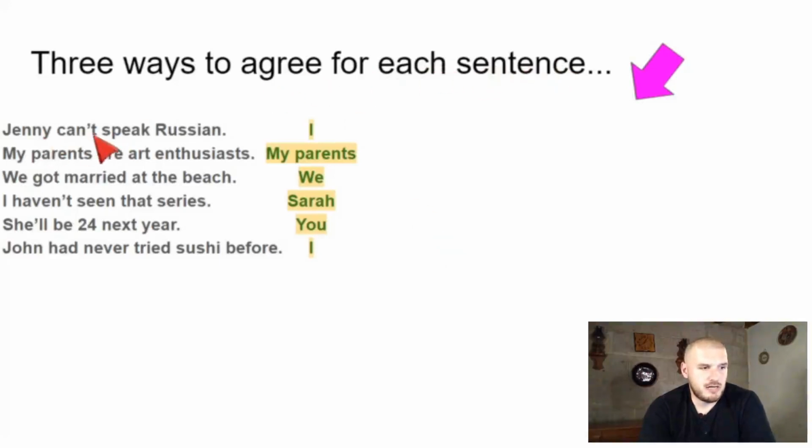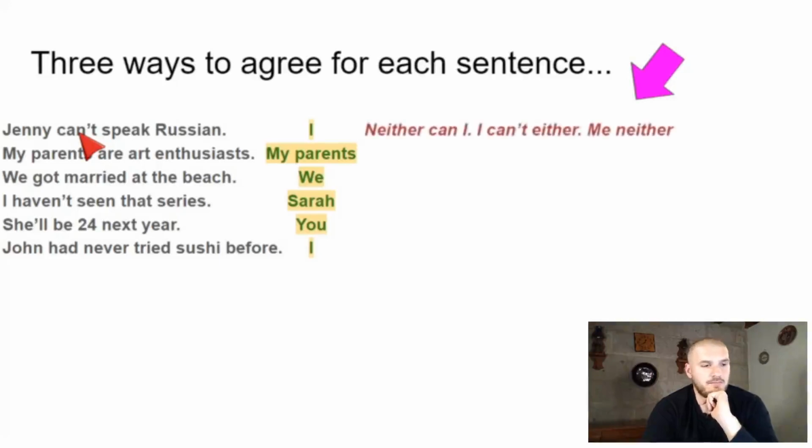So look at this. Jenny can't speak Russian. So we're talking about me, right? So quiero decir que yo tampoco. So I have 3 different ways to say yo tampoco. So it's with an auxiliary verb. So it's going to be something like neither can I, right? Neither can I. I can use the negative and I could put either. So it'd be I can't either. Or I could just say me neither, right? There you go. Neither can I, I can't either, or me neither.